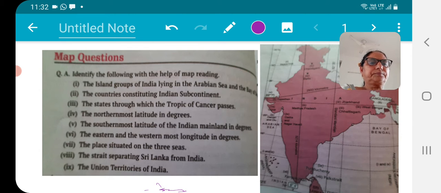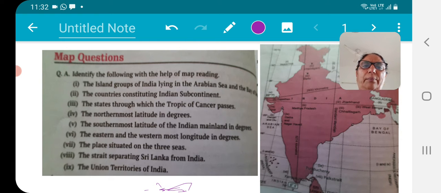Okay, ready? Hopefully everybody is ready with your pen, pencil, and map. It is a great opportunity for you to pause the video, collect your material, and then start again. When I speak the first question, mark the things on your own map book or atlas, or the loose map you have, and preferably use your atlas book here.